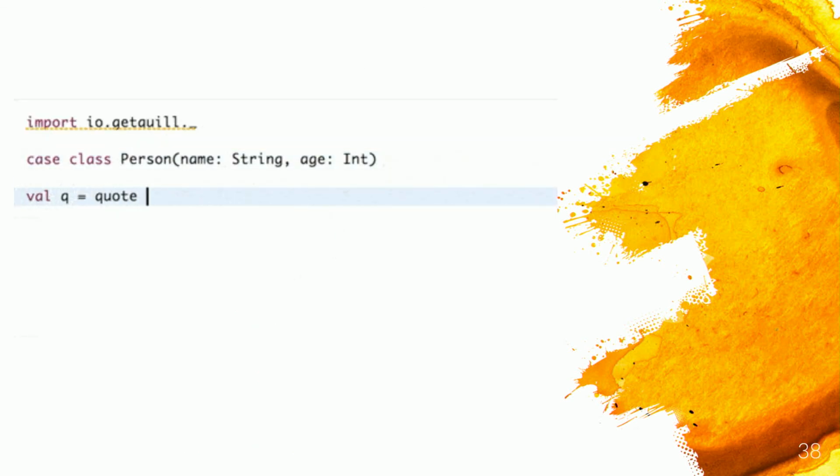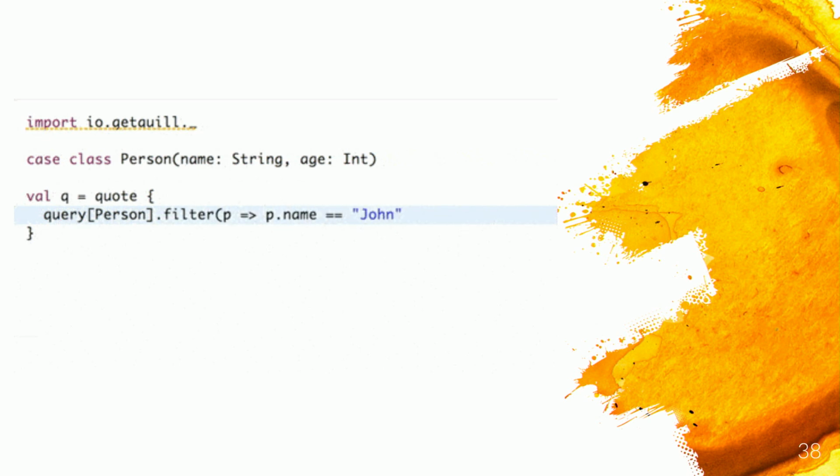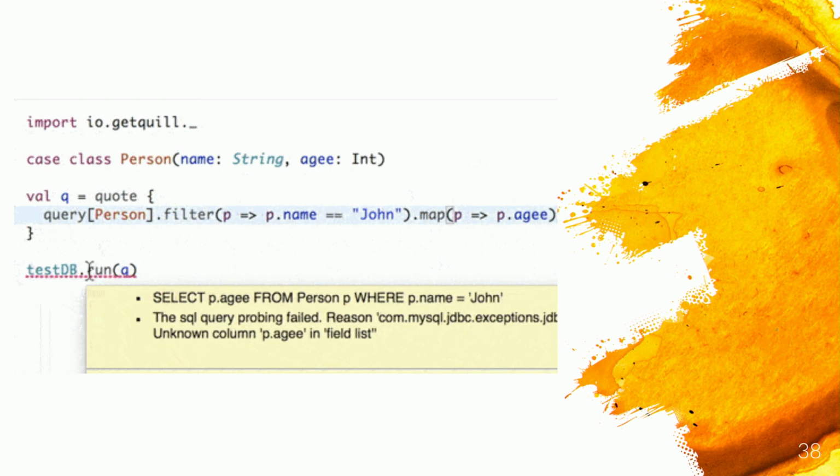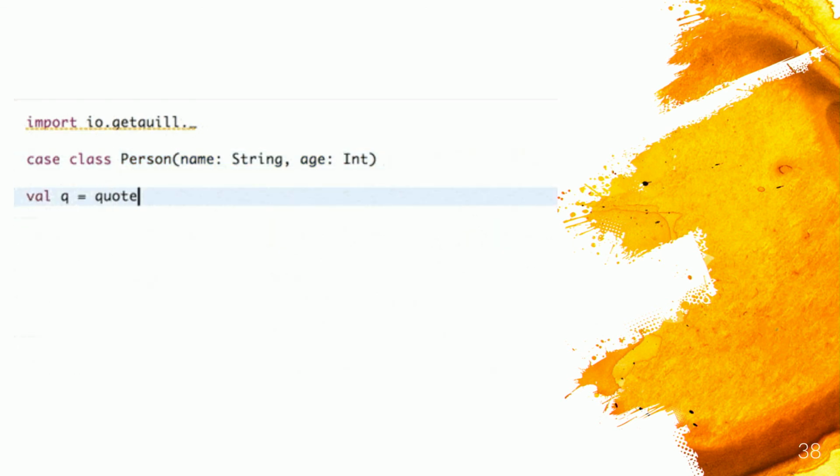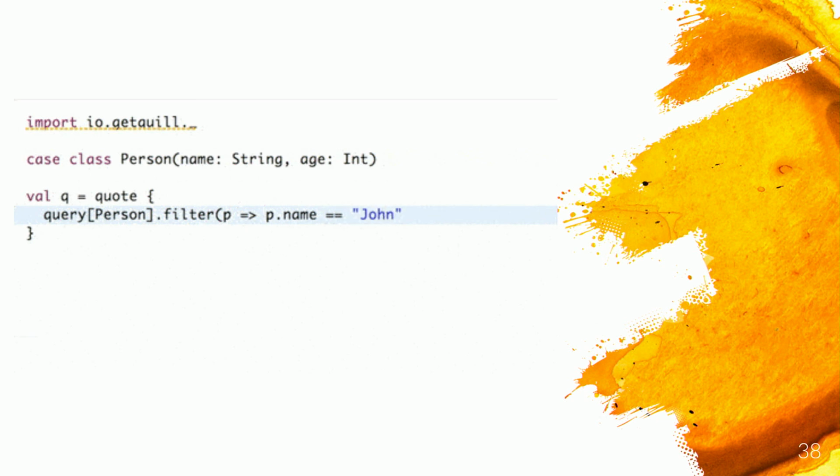This is a demo of Quill, because it does something more, which is compile time quotations. So you can do a quotation that's a query fetching people with name John, and then pay attention now when we run the query. You can see the generated query at compile time. So the quoted DSL that Quill implements is a compile time quoted DSL, and it is able to generate the final SQL statement at compile time as well. So you have a very nice feedback loop, and you also have better performance.